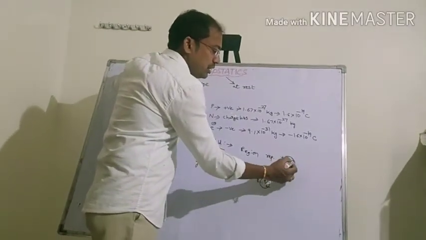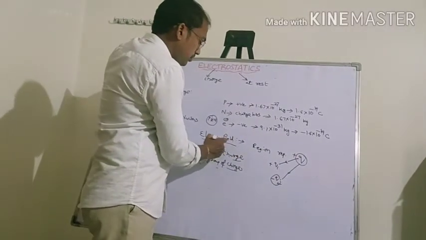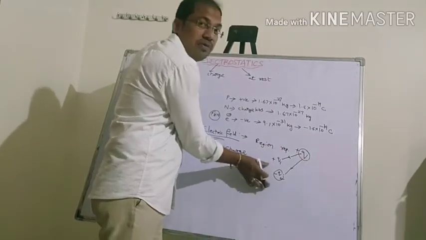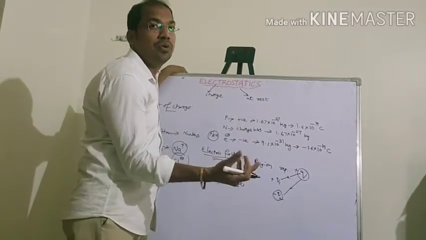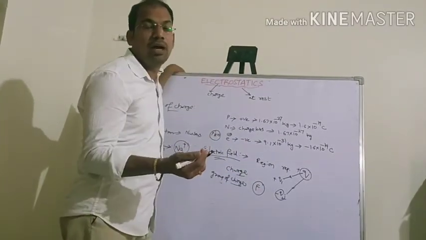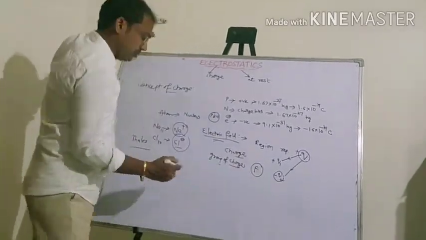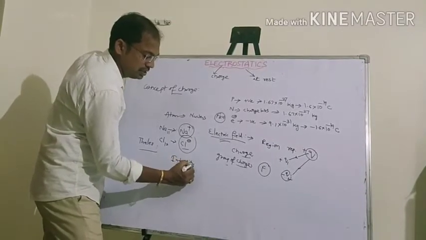That's why we say the electric field means a region surrounded by a charge or group of charges in which another charge experiences a force. The force will be either attractive or repulsive. Okay, next, the intensity of electric field.